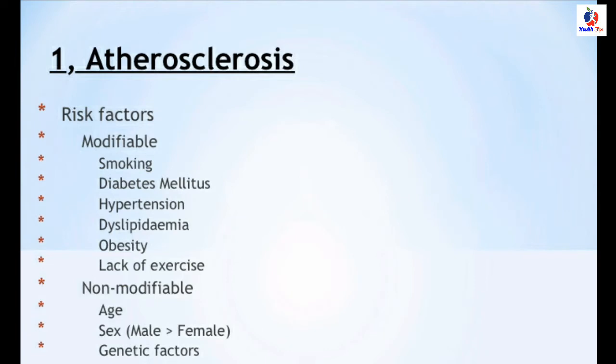When we talk about atherosclerosis, it is the deposition of fat, cholesterol, and other substances in the arterial wall. So what are the risk factors for developing atherosclerosis? They can be divided basically into modifiable and non-modifiable risk factors. The modifiable risk factors are smoking, diabetes mellitus, hypertension, dyslipidemia, obesity and lack of exercise. The non-modifiable are age, male sex, which is the most predominant, and genetic factors.